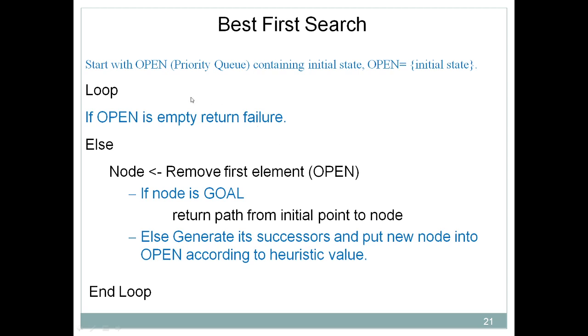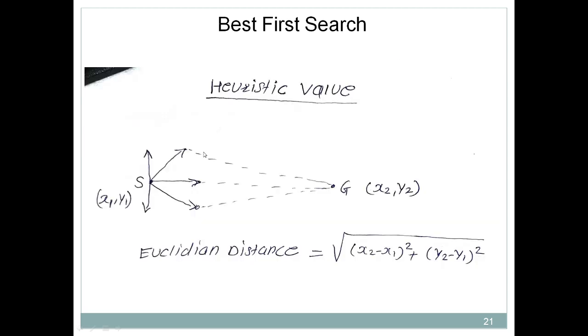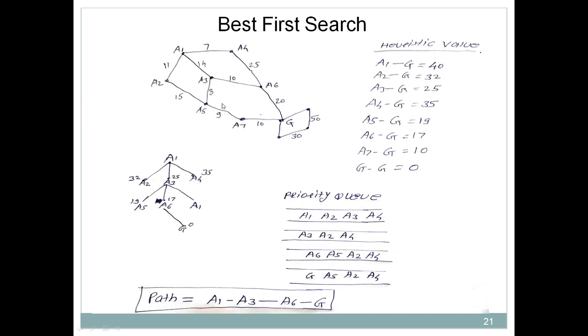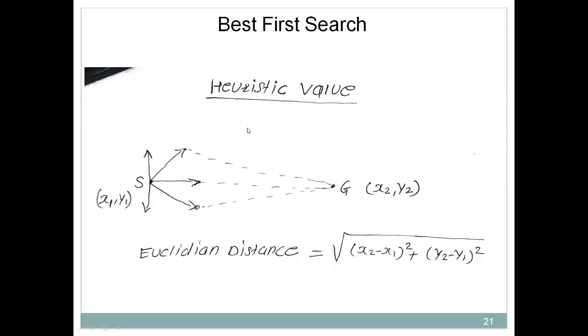Okay, now I think that first of all we need to discuss the example, so that then it will be much easier to understand this algorithm. So we'll discuss this example, by using which we discuss the best first search. But as I told you earlier, this best first search will make use of a heuristic value.